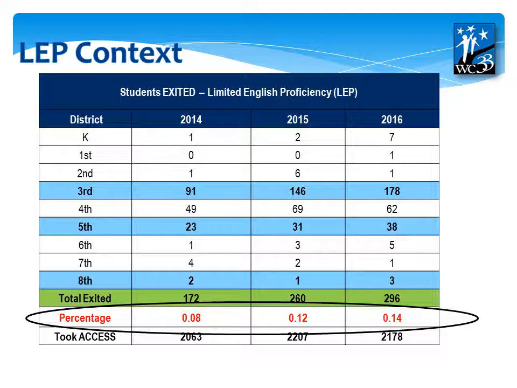Essentially, what you will see when you look at the upcoming data is that when our LEP data is reported, our numbers are not very positive. However, it is important to remember that because of the success of exiting these students from this category, those students who are some of the most hardworking and ambitious leave that category and enter the general education population. Hence why that number does not show positive results.